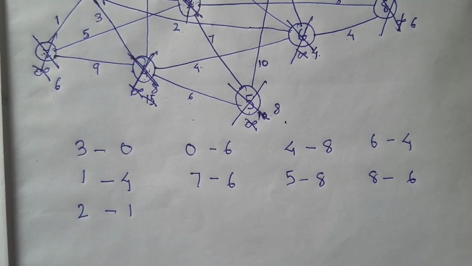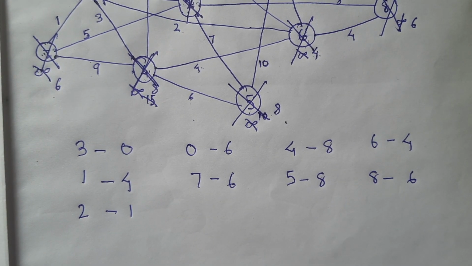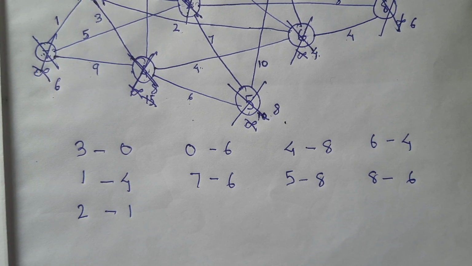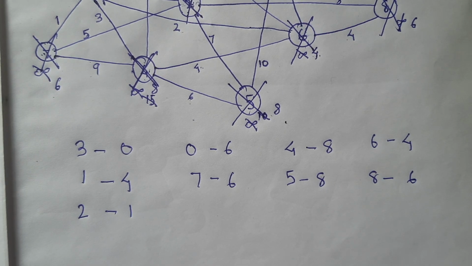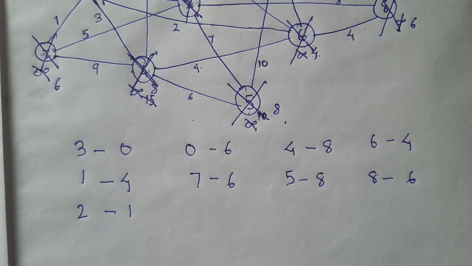Now, okay, this is what Dijkstra's algorithm is about. Now we can find out the path. We can use a queue to track all the path, right? So this is how Dijkstra's algorithm works. We have managed to find out the shortest cost from 3 to all other vertices. That's it. Thank you.